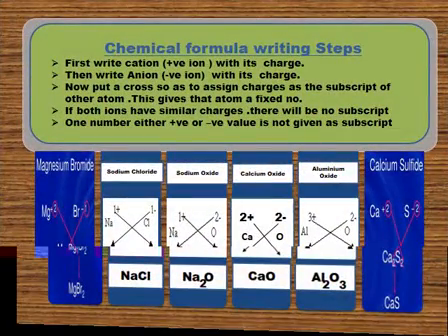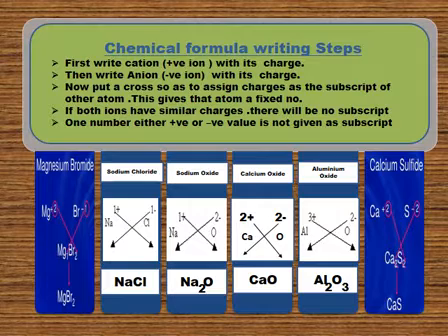For writing chemical formulas for compounds, we have certain rules that we have to follow. For an ionic compound, we will first write the cation. Cations have positive charges. Then we will write the anion. Anions have negative charges. Then we are going to put a cross so as to assign the charges as the subscript of the other atom. This gives the atom a fixed number.